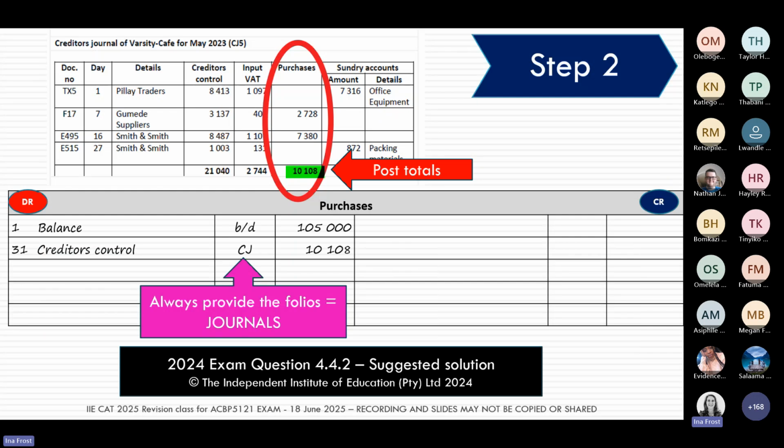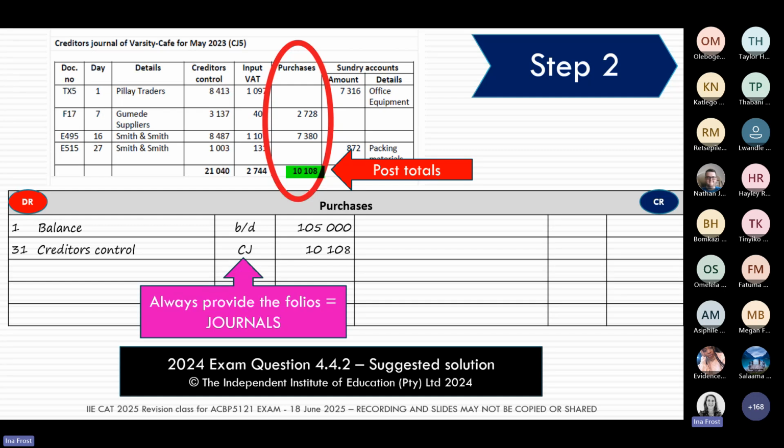And when we post to the general ledger, we're looking for totals. So the first number I'm going to post to my purchases account is my total credit purchases. And remember, I'm looking for the number excluding VAT because we said purchases must be excluding VAT. And I'm going to post the journal total. So I'm not going to post those 2 individual entries. Those I'm going to post to the creditors ledger. I'm only going to deal with the total, the 10108, and that's going to go to the purchases account.